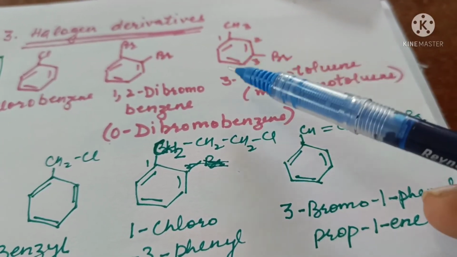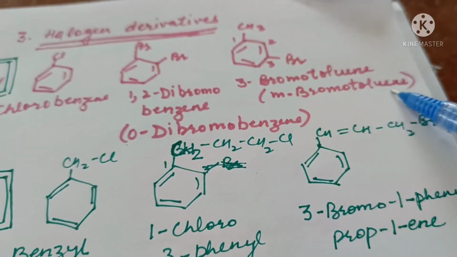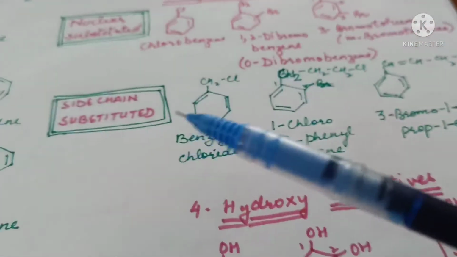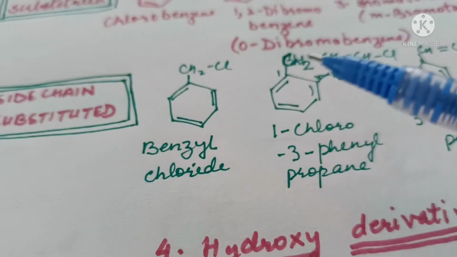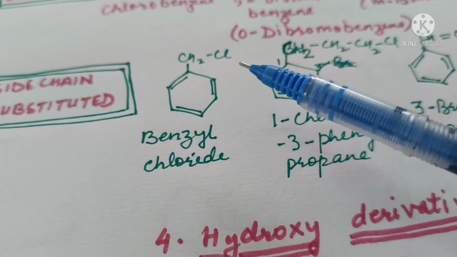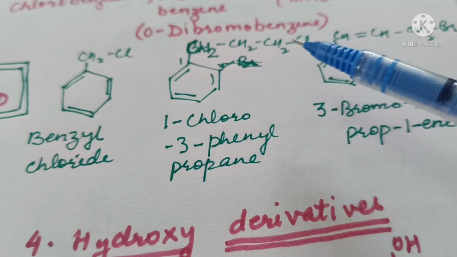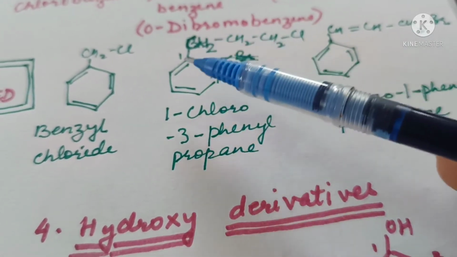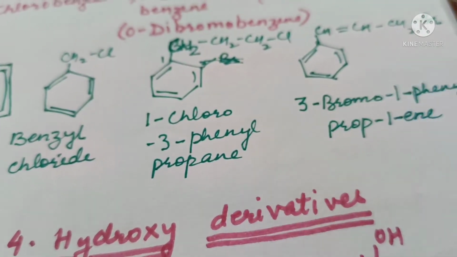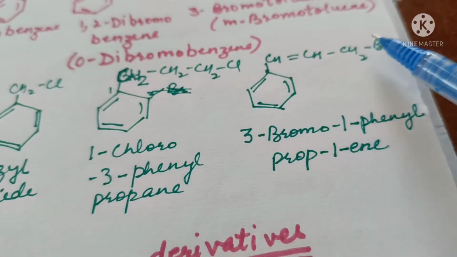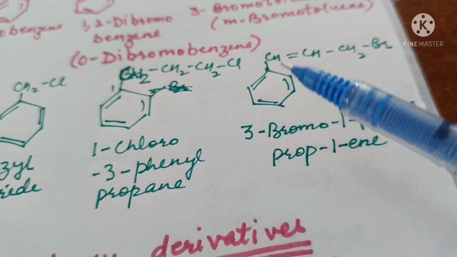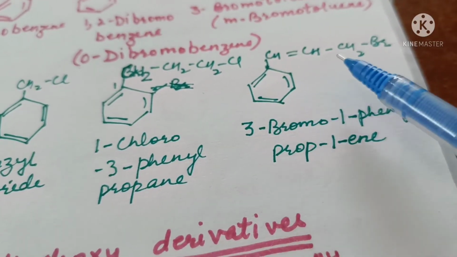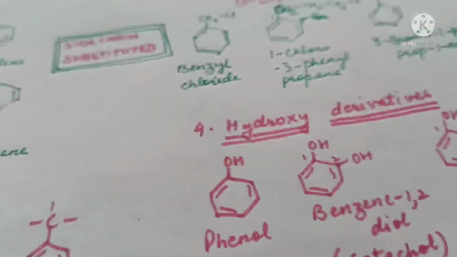3-bromotoluene or metabromotoluene in common system. In side chain substituted, this is called benzyl chloride. C comes first, so numbering starts from this end. 1-chloro, 3-phenyl propane. This compound, so 3-bromo, 1-phenyl, prop, 1-ene.